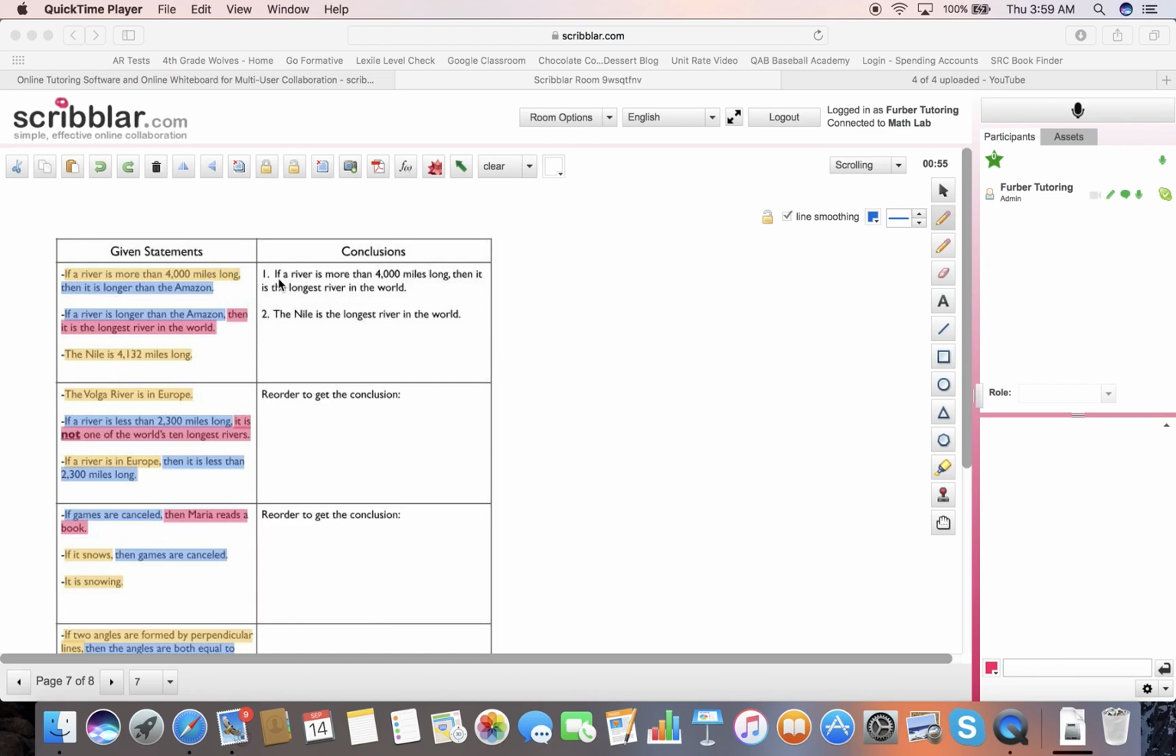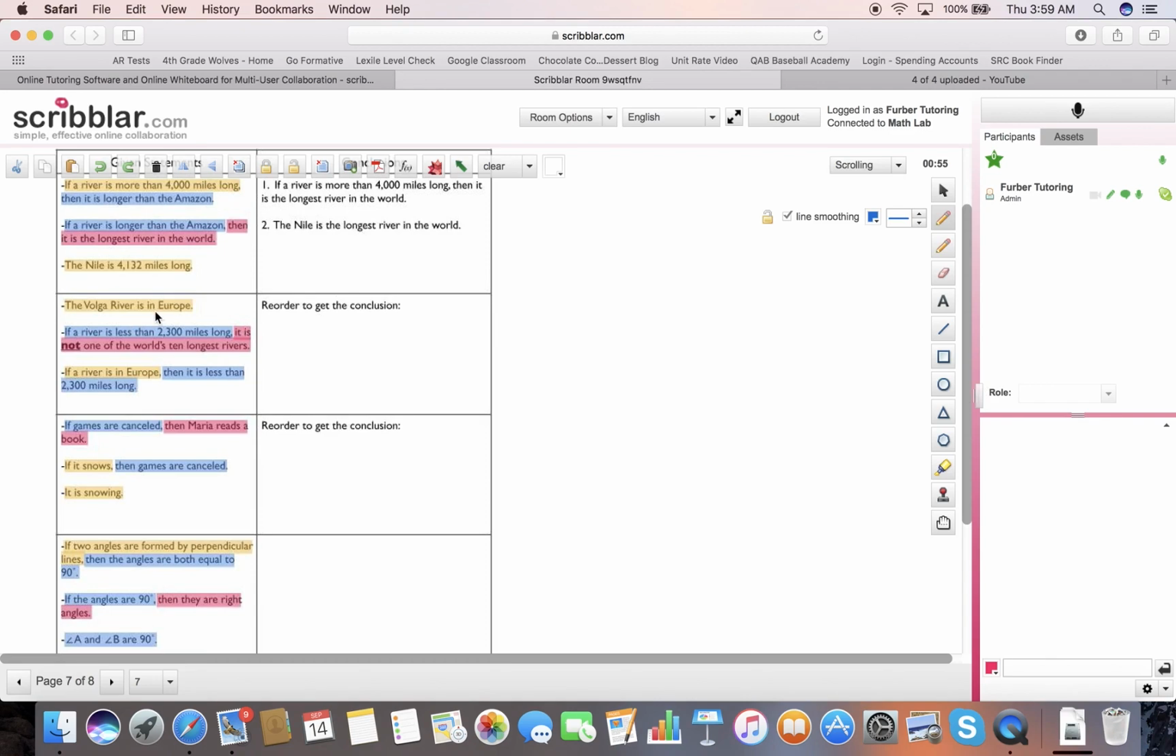This matches the hypothesis, if a river is more than 4,000 miles long. What does it say happens if a river is more than 4,000 miles long? Well, it says that it is the longest river in the world. So we can immediately use a specific example here and say that the Nile is the longest river in the world. So we can use the law of syllogism and the law of detachment together to form some conclusions. All right, let's look at the next one.